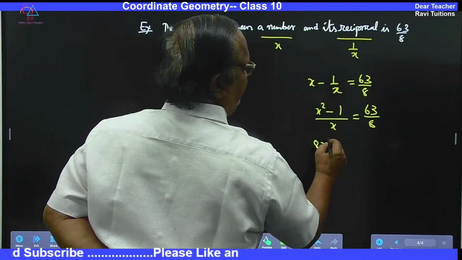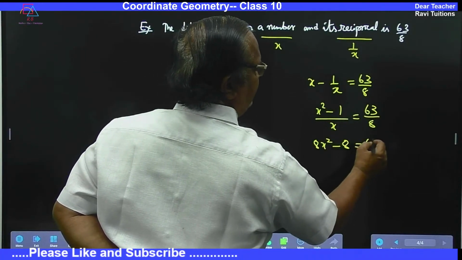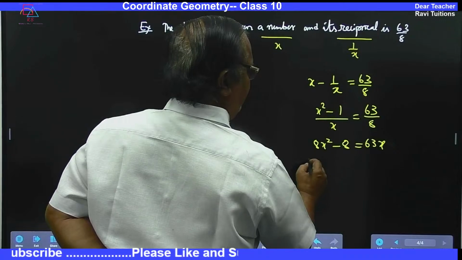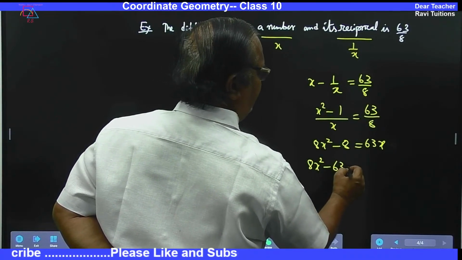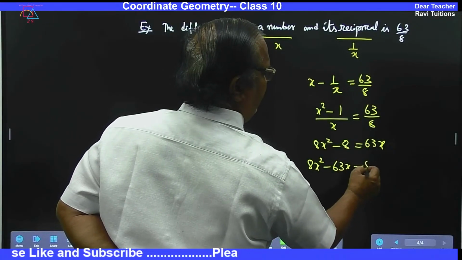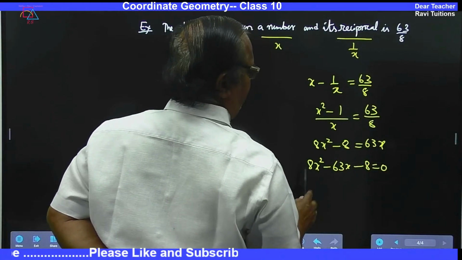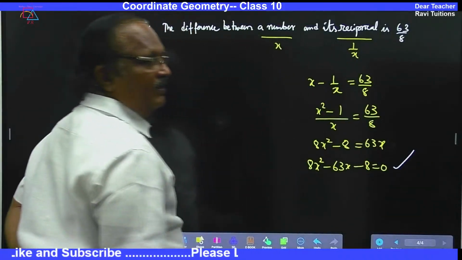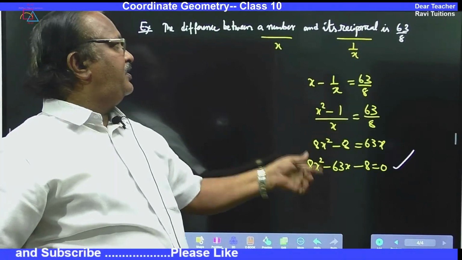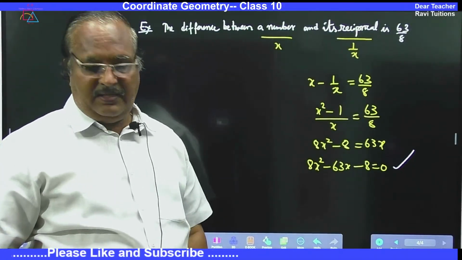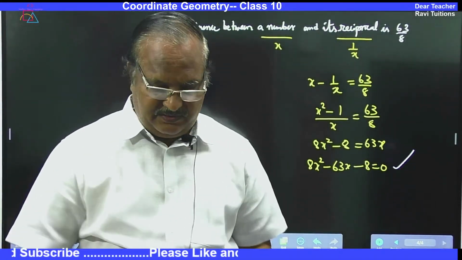So 8x square minus 8 is equal to 63x. So then how much? 8x square minus 63x minus 8 is equal to 0. Now quadratic equation, factors are available. You can find the factors and put the value here. Okay. So then you will be getting these questions.